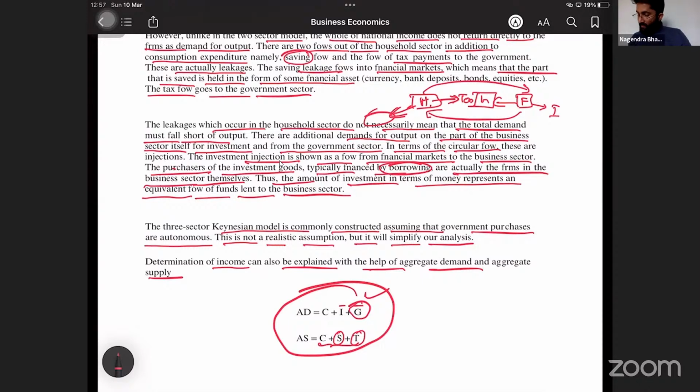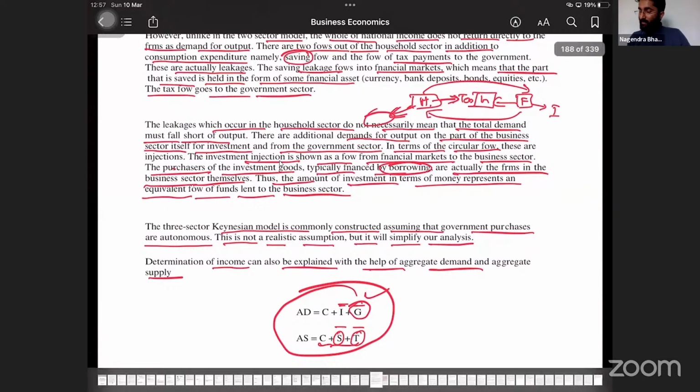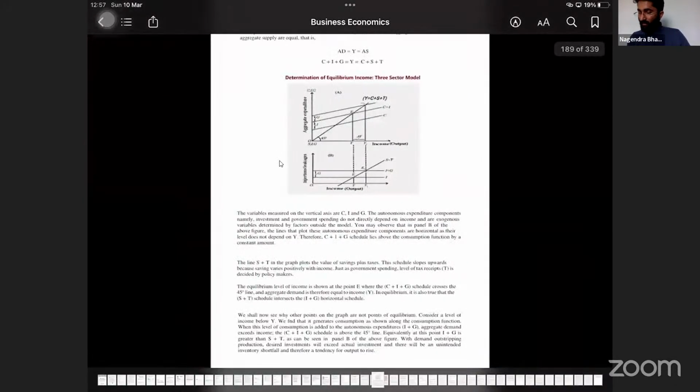Yes. So AD is equal to C plus I plus G, where I and G are autonomous, and AS is equal to C plus S plus T, where T can be autonomous or S can be autonomous. But usually they are not autonomous. That is the function. It is a function.